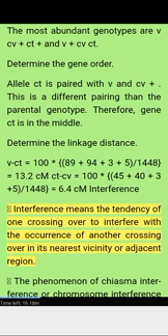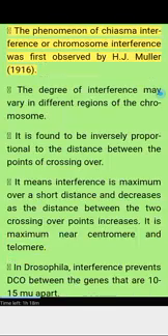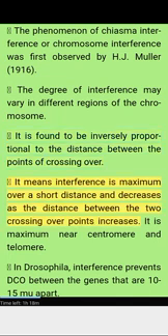Interference means the tendency of one crossing over to interfere with the occurrence of another crossing over in its nearest vicinity or adjacent region. The phenomenon of chiasma interference or chromosome interference was first observed by H. J. Muller, 1916. The degree of interference may vary in different regions of the chromosome. It is found to be inversely proportional to the distance between the points of crossing over. It means interference is maximum over a short distance and decreases as the distance between the two crossing over points increases. It is maximum near centromere and telomere.